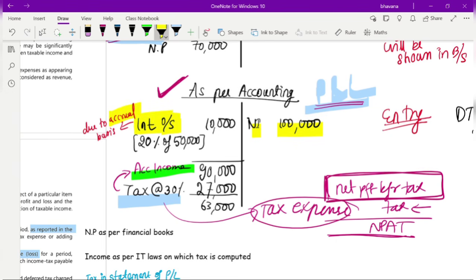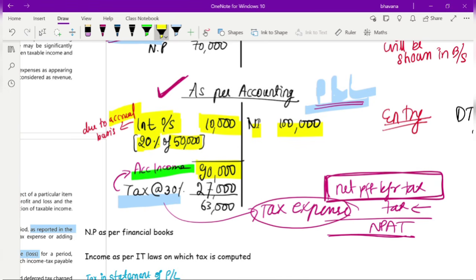So what happens when we book interest outstanding as expense? How much is the interest outstanding? It is 20% of 50,000, that is 10,000 rupees is your interest outstanding. So your income was 1 lakh, in that you have an expense of 10,000. So the income will get reduced and it will become 90,000. So 1 lakh minus 10,000, 90,000. What is this 90,000 known as?